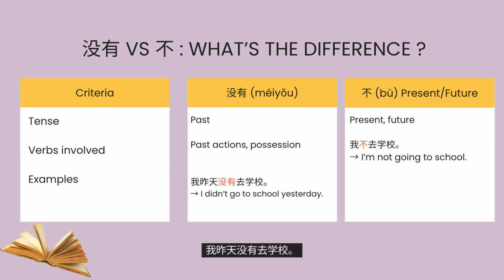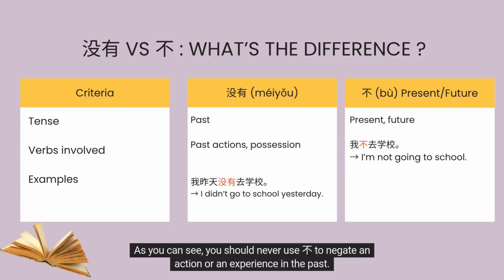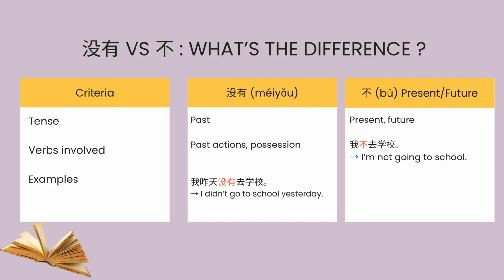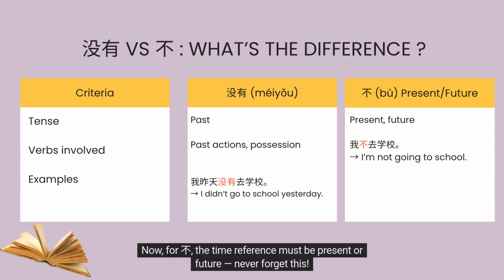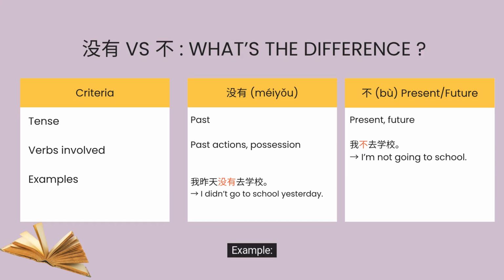Example, 我昨天没有去学校. I didn't go to school yesterday. As you can see, you should never use bù to negate an action or an experience in the past. Combining bù with a verb in the past tense would be grammatically incorrect in Mandarin. Now for bù, the time reference must be present or future. Never forget this. If the verb involved expresses a state or a habit, then use bù. Example, 我不去学校. I don't go to school.